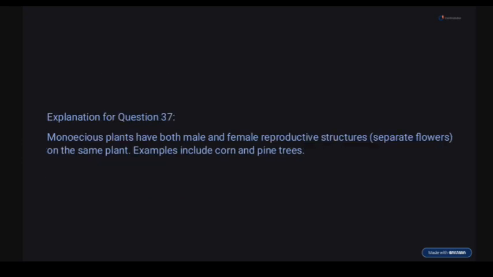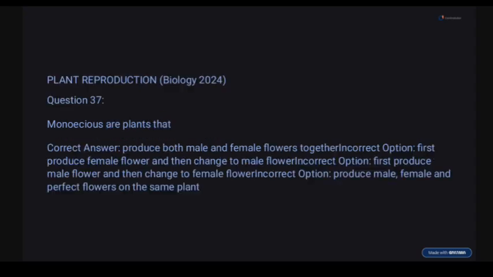Second option is wrong. Male to male is wrong. First produce male and then change to female is wrong. First produce male flower and change to male is also wrong. Then produce male, female and perfect is wrong as well.